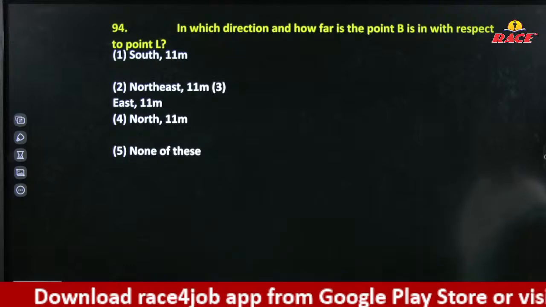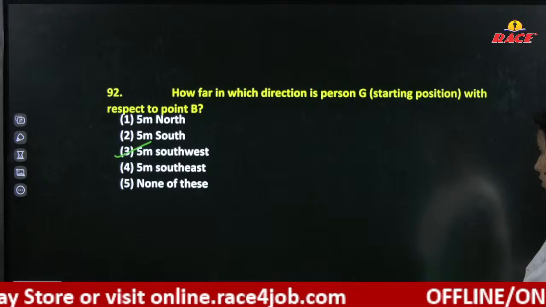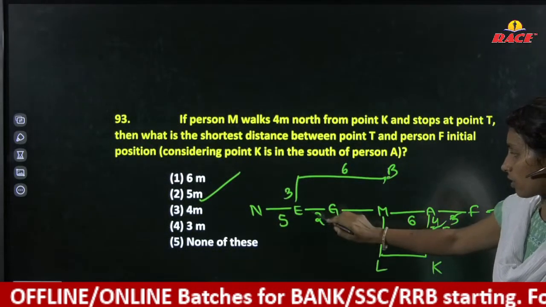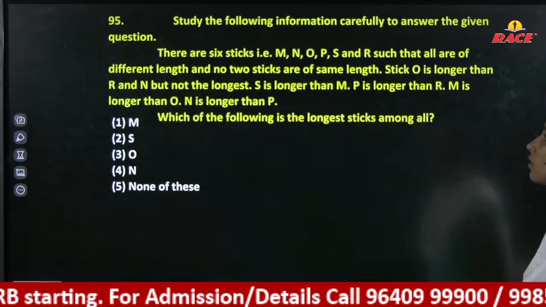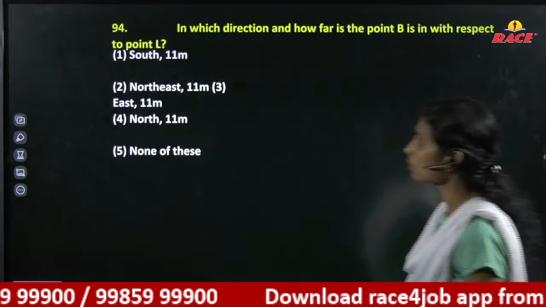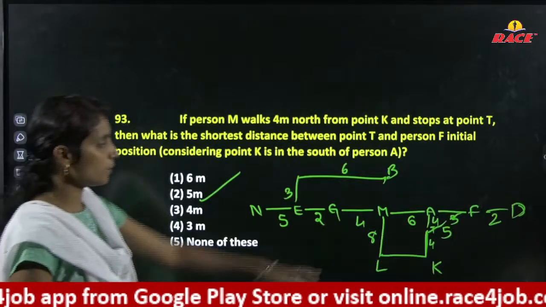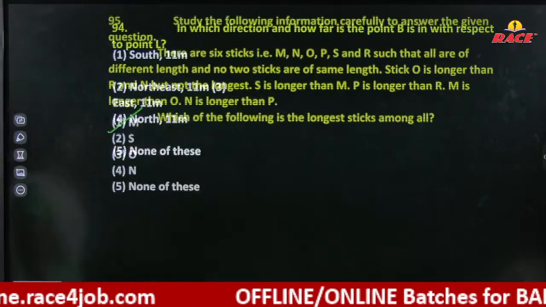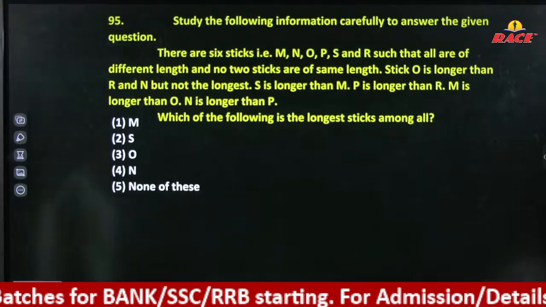In which direction and how far is point B with respect to point L? From point L it is directly towards the north. Clearly north it comes. Here 6 meters, here also 6 meters. Exactly north. How much distance here? 8 plus 3, 11. 11 meters north. Right?